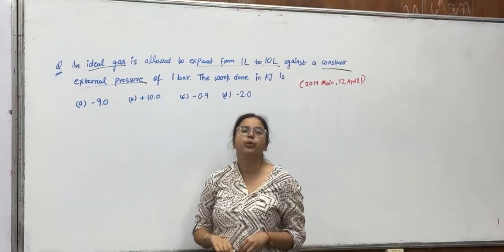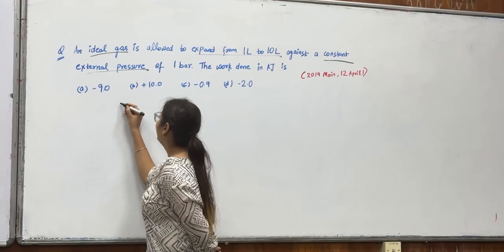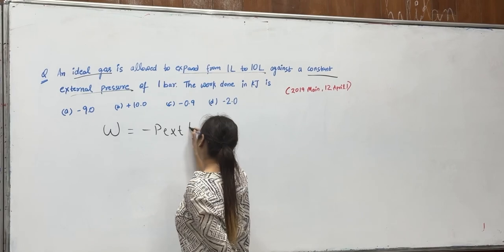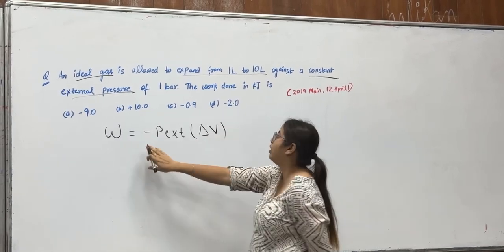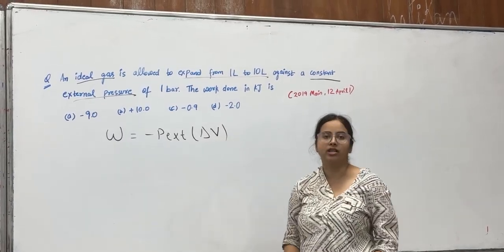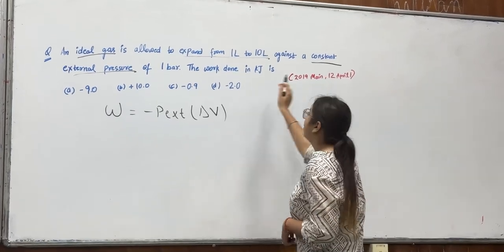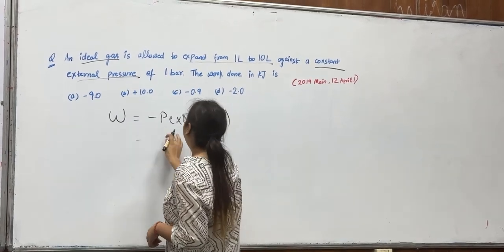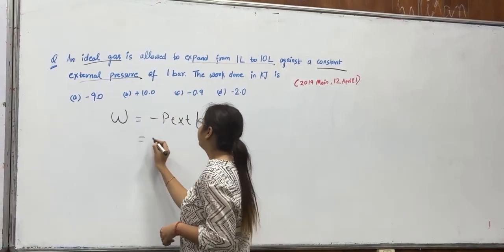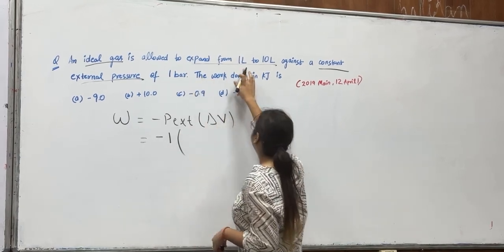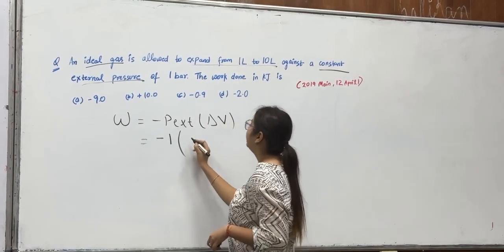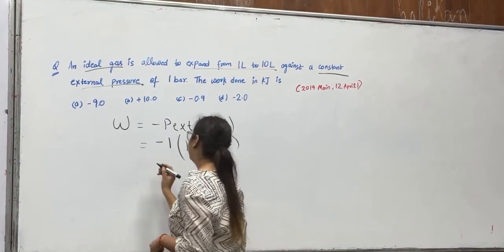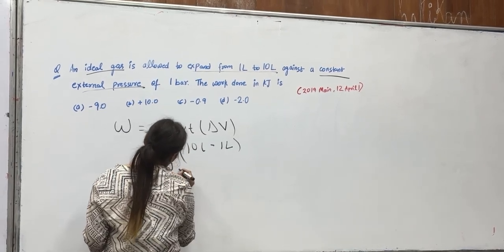So just now we read about work done, which is equal to work done equals minus P external into delta V. This formula is valid when the pressure is constant, and in this question we have a constant external pressure, so we can use this formula. So here P equals 1 bar, that is minus 1. The volume expands from 1 liter to 10 liter, so that is 10 liter minus 1 liter, which is equal to minus 9 liter bar.